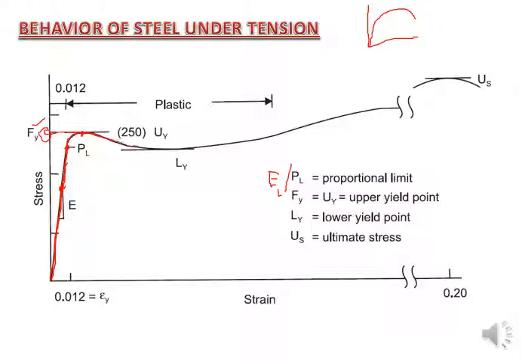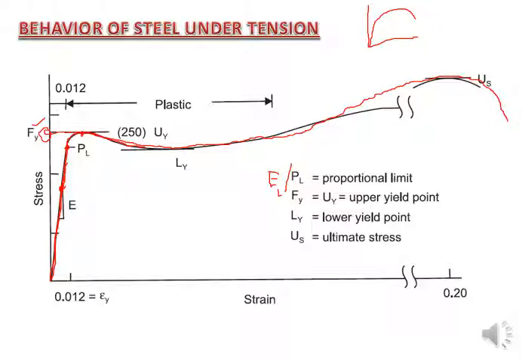Then the yielding phenomenon occurs. Yielding means there is very little variation in the load. The load will be almost constant, but the deflections will be more. Then suddenly a point comes when the load gradually increases again, and you get the ultimate strength, and then finally rupture.